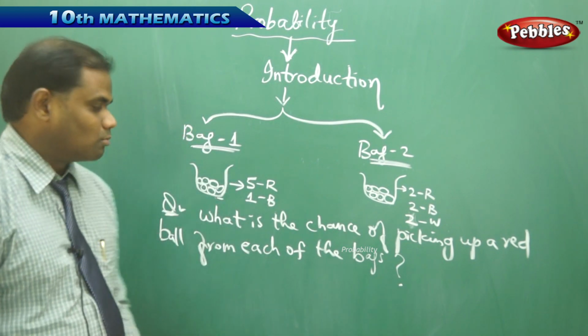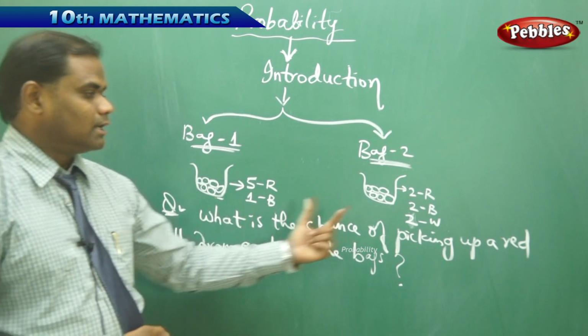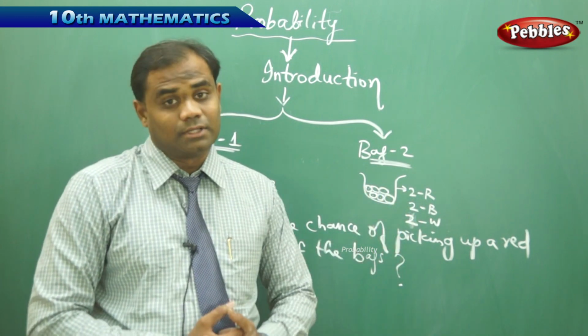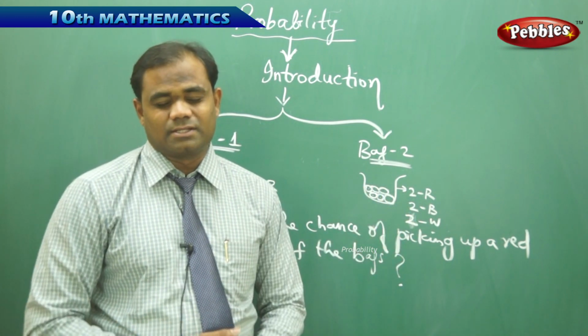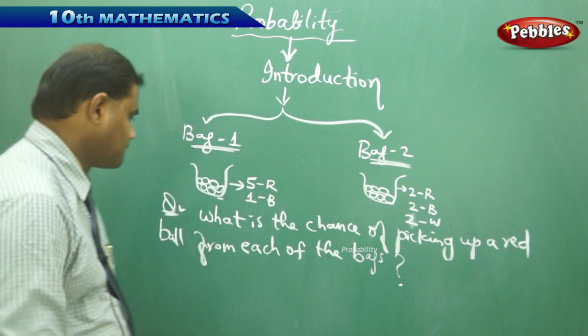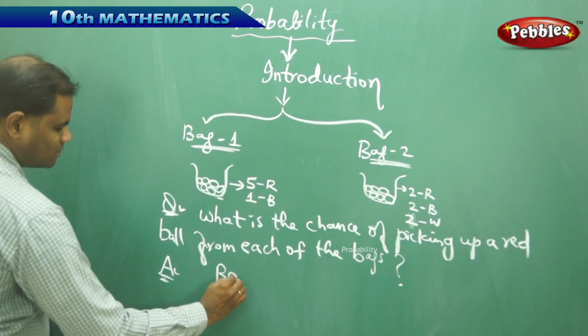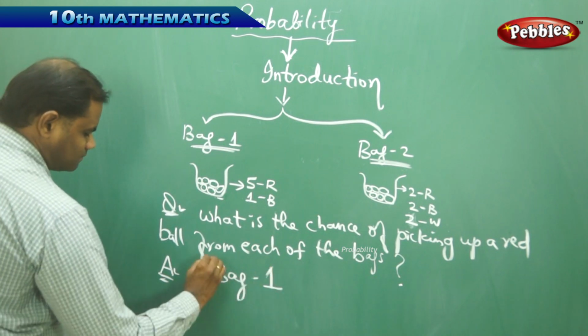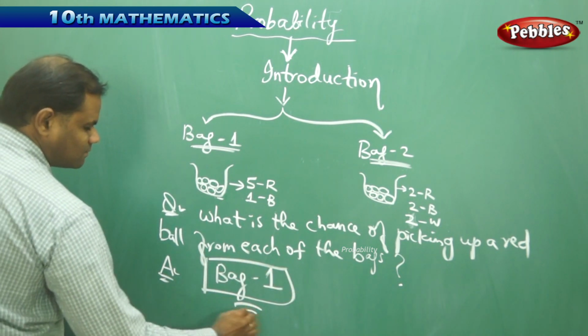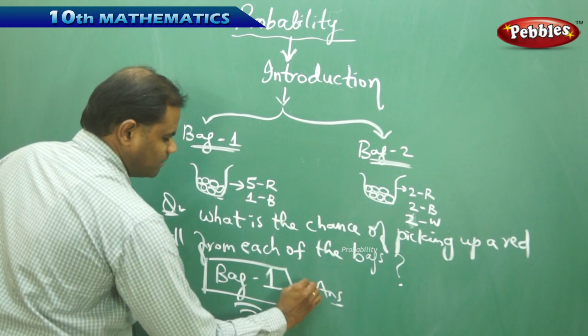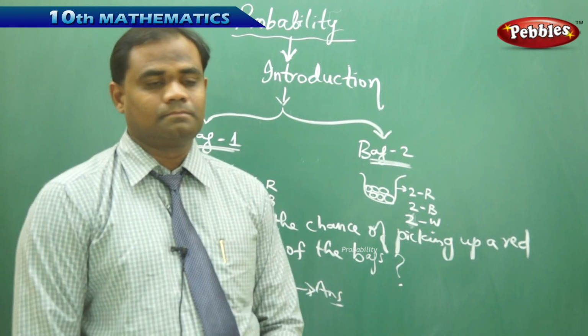Simply because there are more red balls in this bag and fewer red balls in the other bag, is how we understand it. So the answer for this question is obviously bag 1. This is the answer. Bag 1 is the answer.